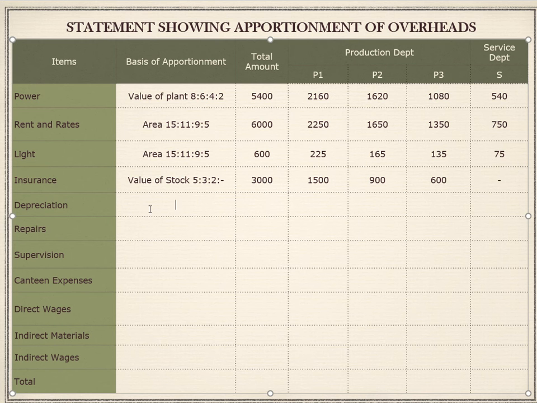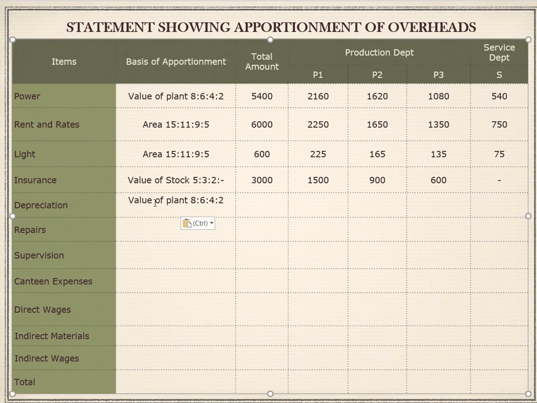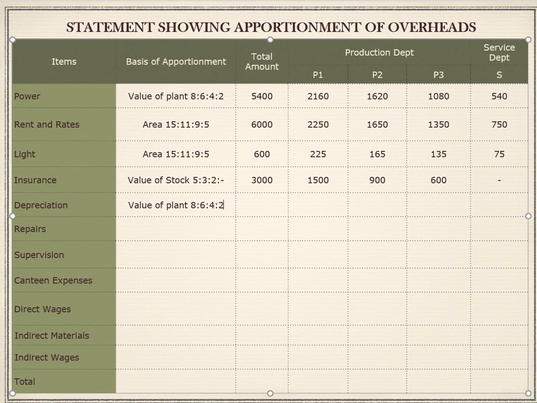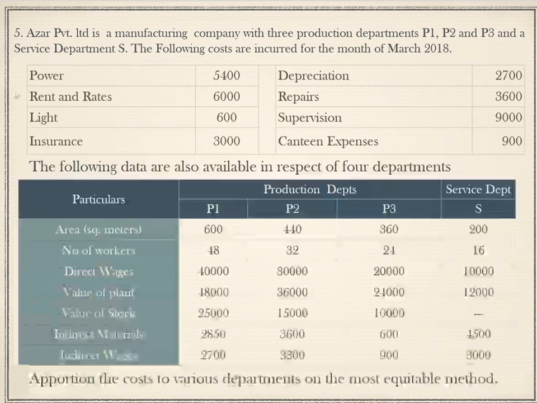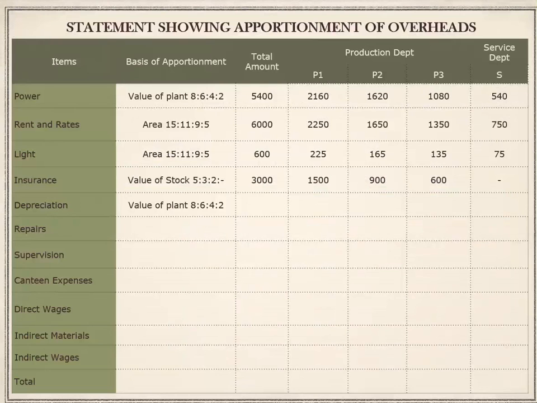Next one is depreciation. Depreciation is also apportioned on the basis of value of plant. Therefore, I have copied as it is. Let us go back to the question and see what is the amount of depreciation. It is 2700. 8 plus 6 is 14. 14 plus 4, 18. 18 plus 2, 20. So 2700 divided by 20, you will get 135.